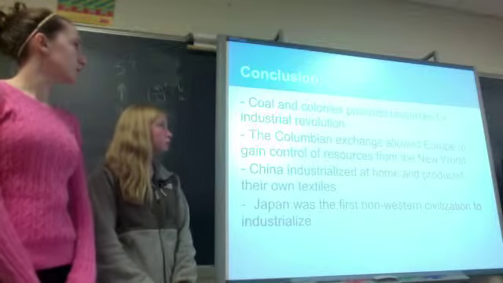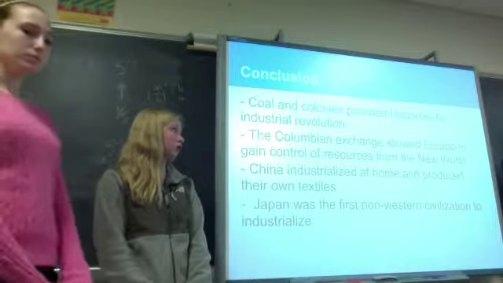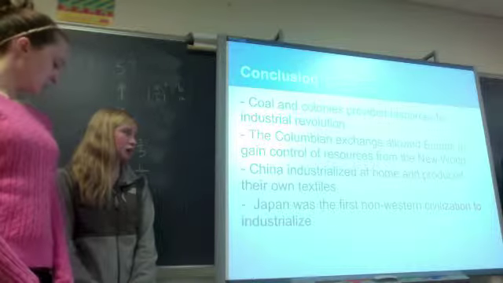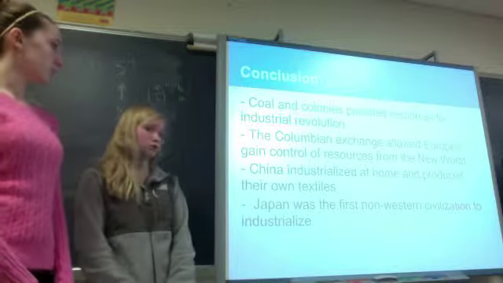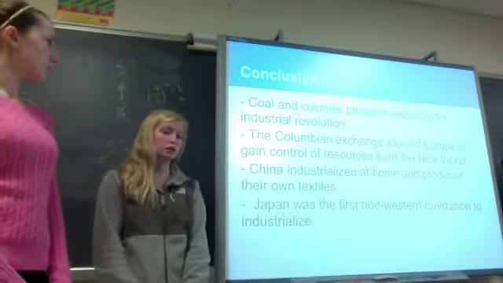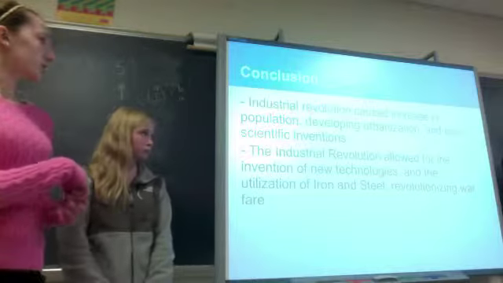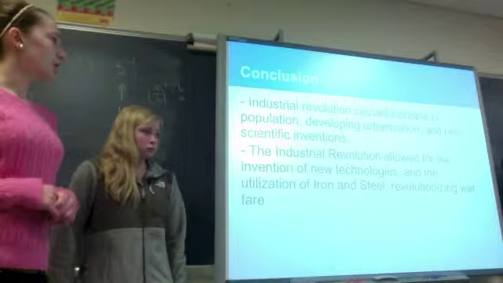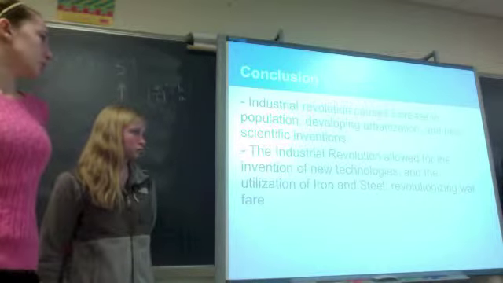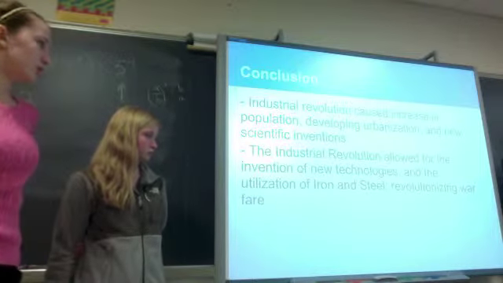So, as a conclusion, the colonies provided resources for the Industrial Revolution, and the Columbian Exchange allowed Europe to gain control of resources from the New World. China industrialized at home and produced their own textiles, and Japan was the first non-Western civilization to successfully industrialize. Also, the Industrial Revolution caused an increase in population, developing urbanization, and new scientific inventions. It also allowed for the invention of new technologies and the utilization of iron and steel, revolutionizing warfare.